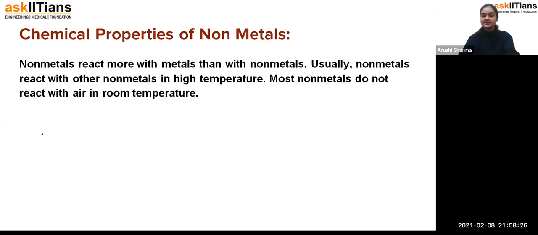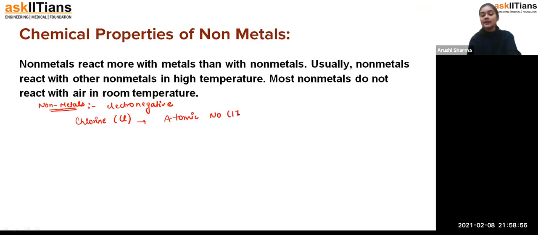So first of all, for the non-metals, we have already discussed what non-metals are. Non-metals are electronegative in nature, that means they accept electrons so that they can form the negative ion, which we call the anion. Exactly, like chlorine. In the case of chlorine, it is Cl, and its atomic number is 17.